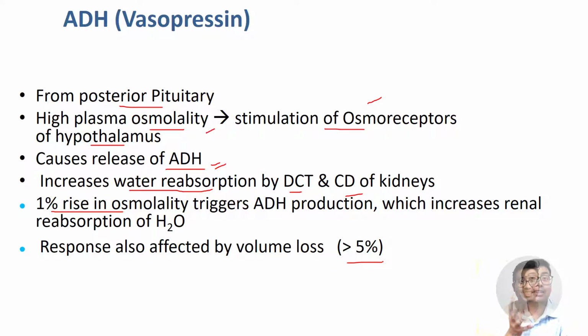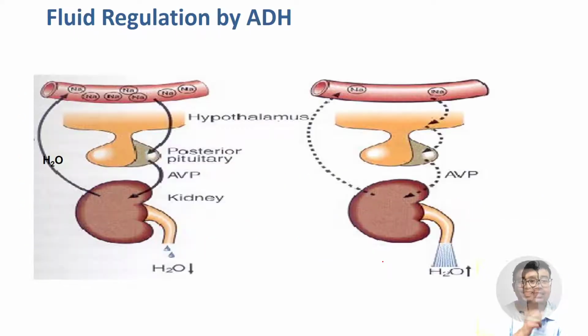We already told what are the factors that regulate thirst. If there is more and more thirst, again ADH secretion will be triggered, and water conservation will be done in the body, right? And this is the action of ADH. So ADH controls fluid regulation. Aldosterone was controlling sodium regulation. Again, you can relate this on your own if the concept is very clear.